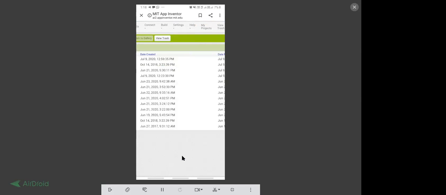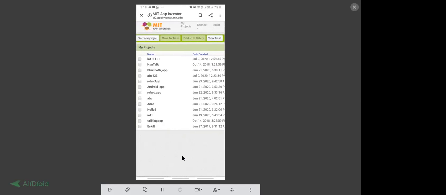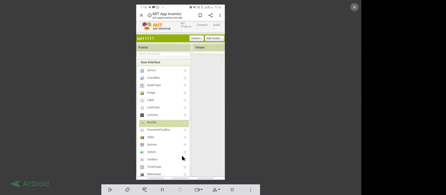Let me open it again. These are my apps. So we have to open this first app.